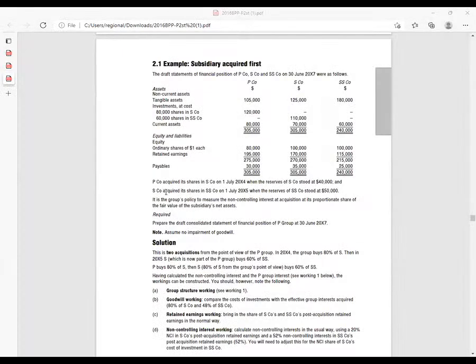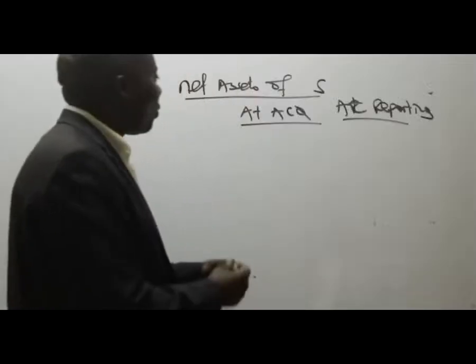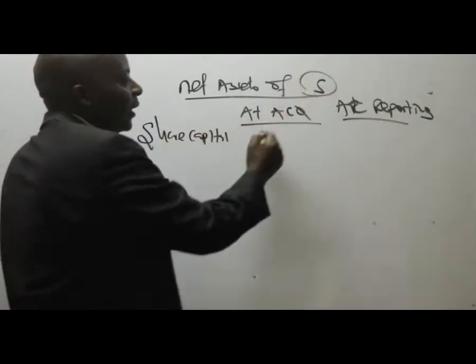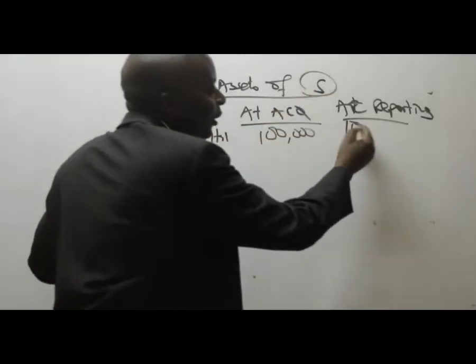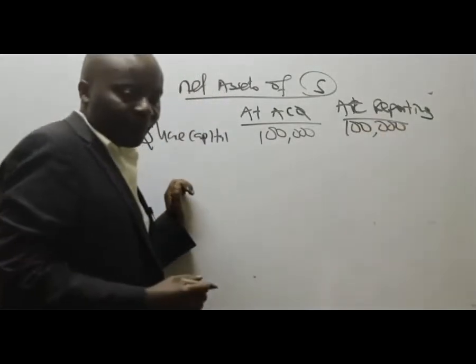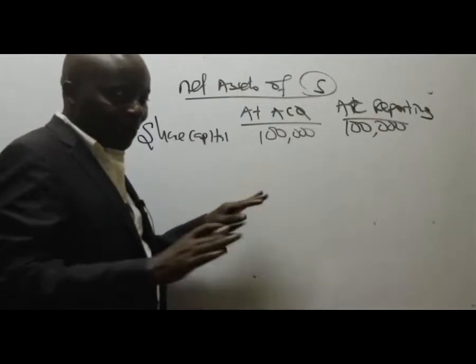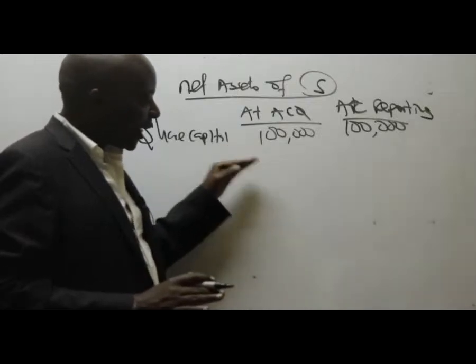So, ladies and gentlemen, what do we have here? Even before I go to these reserves, we have the equity of S company. Somebody should be able to see the equity of S company. Share capital is 100,000. Share capital of S is 100,000 at acquisition, 100,000 at reporting. That does not change, remember. Share capital remains constant.